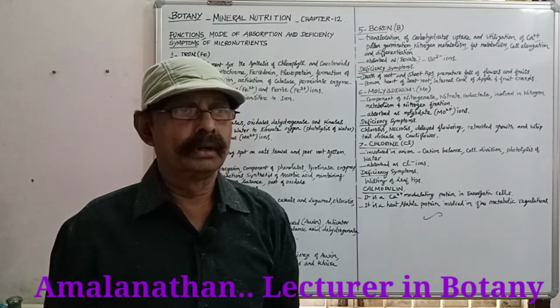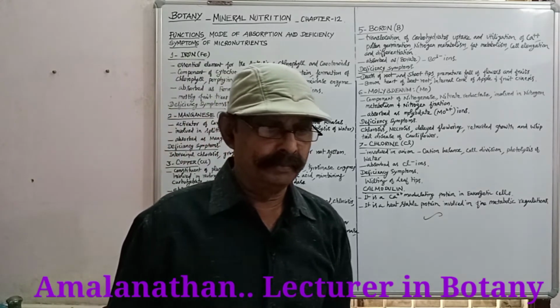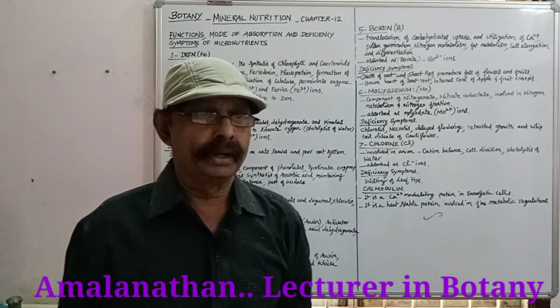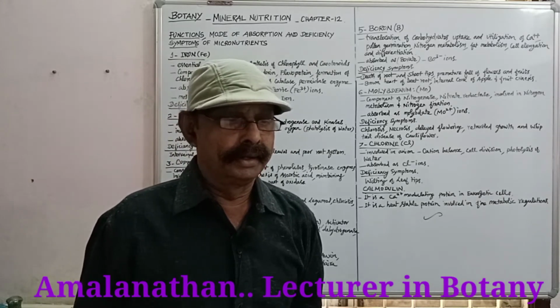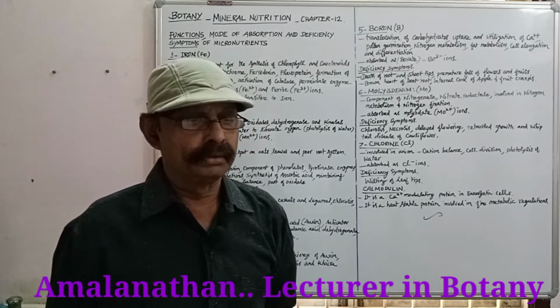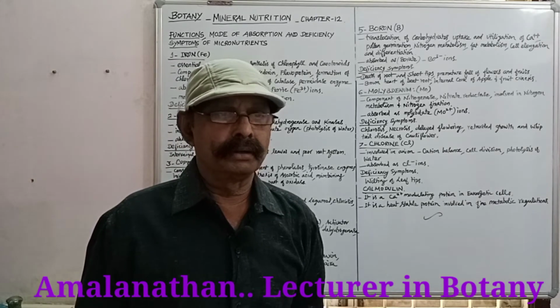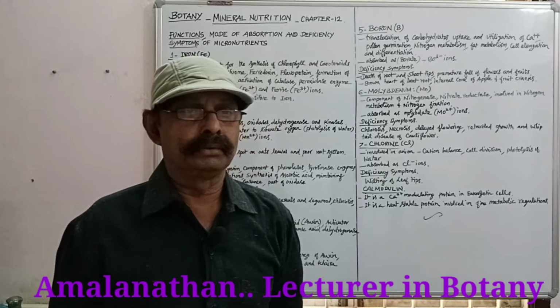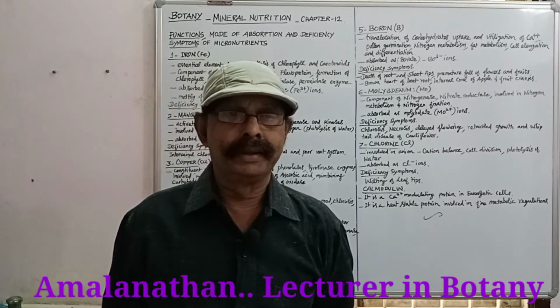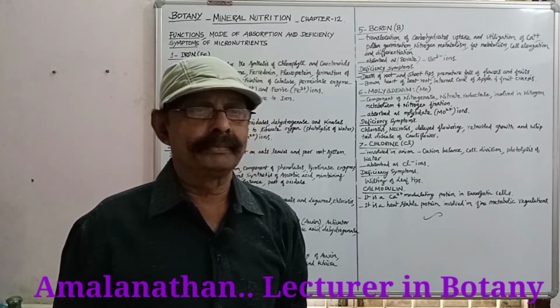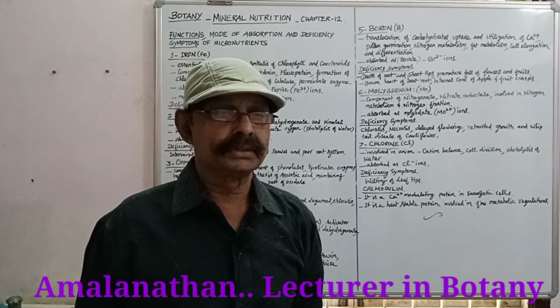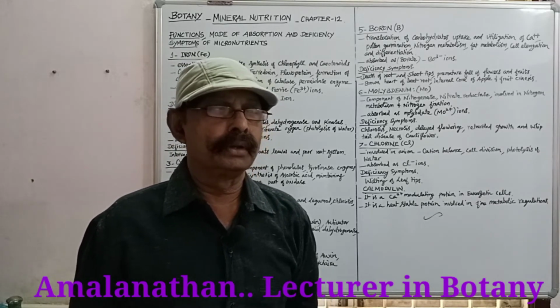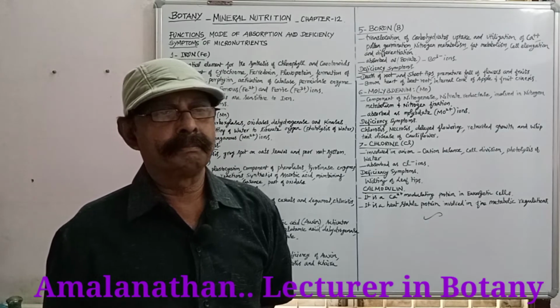It is denoted as Fe. Iron is required in lesser quantity than macronutrients and larger than any of the other micronutrients. Iron is an essential element for the synthesis of chlorophyll and carotenoid.